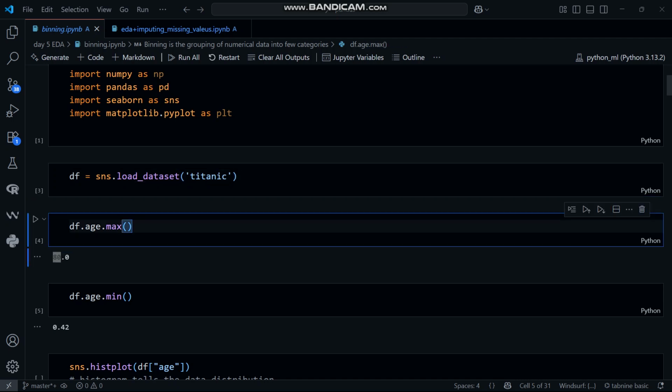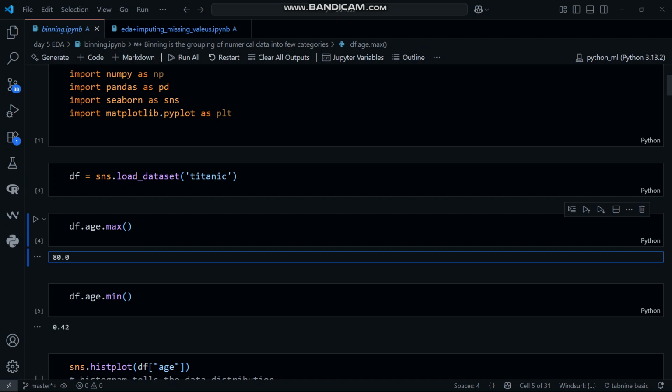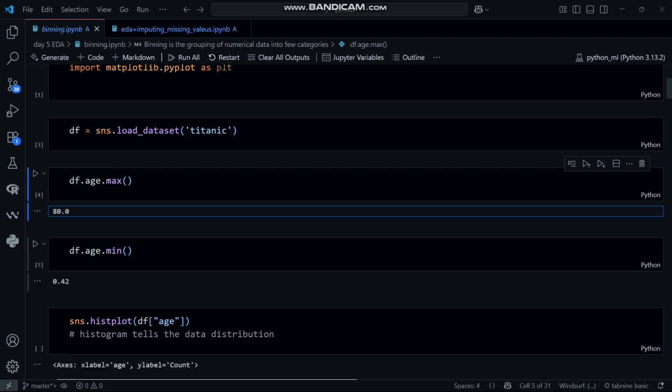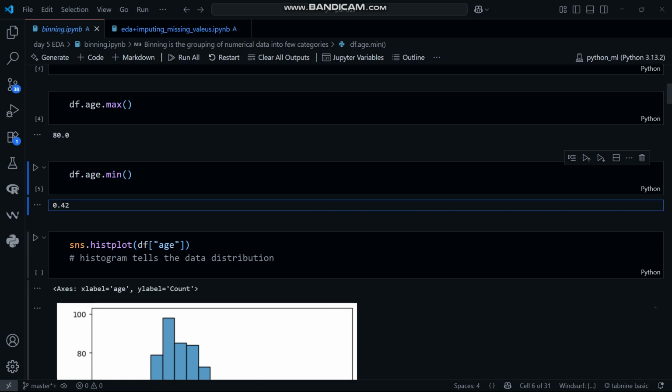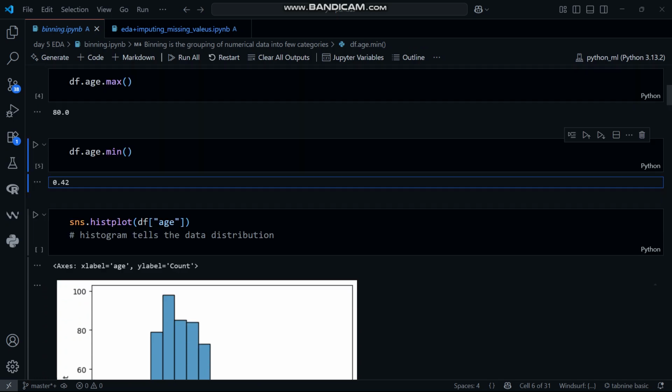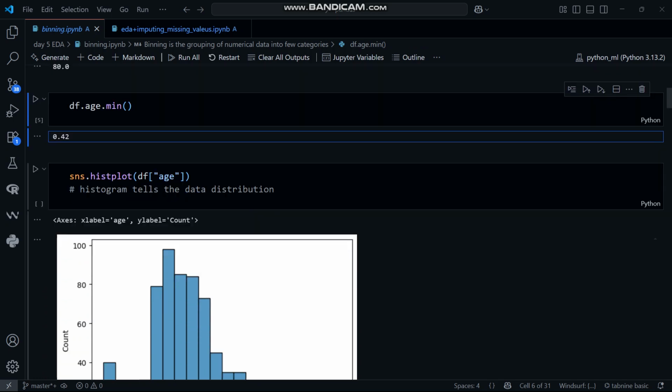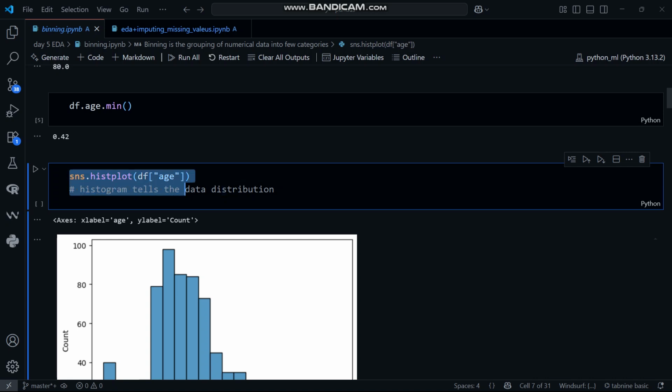It means that the traveler in the Titanic with the maximum age is 80, and the one with the minimum age is 0.42, meaning approximately 4 months, more or less. Then I made its plot.